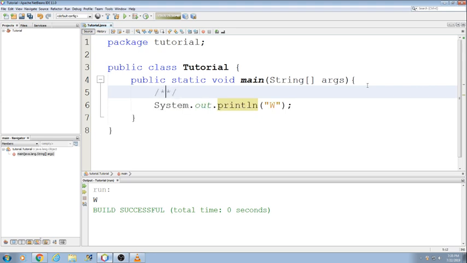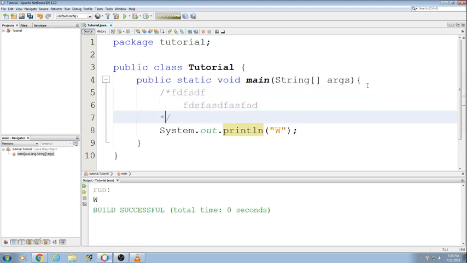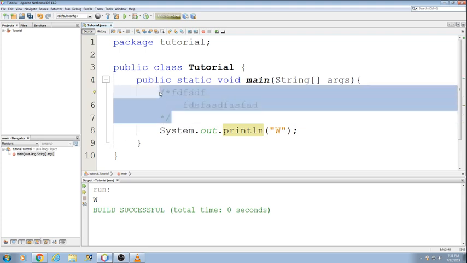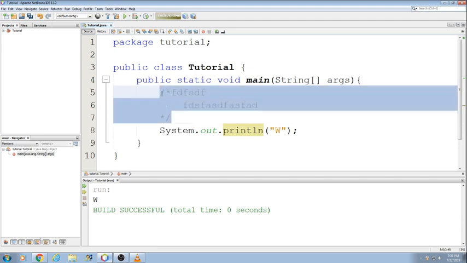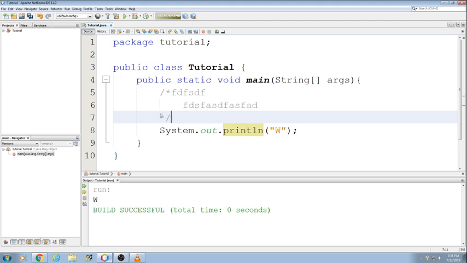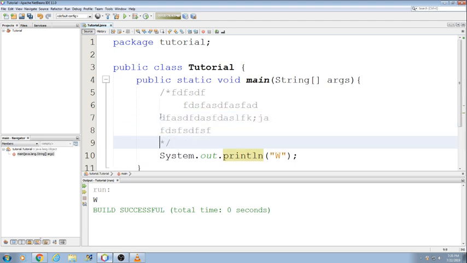Okay. This allows us to write, and everything inside this will be commented out. And in fact, this IDE will turn this gray. Anything that's gray will not be recognized by the compiler. So luckily by default, it automatically colors it gray, and you know it's ignored. And I can keep typing, and this is ignored, and it's a block of code.